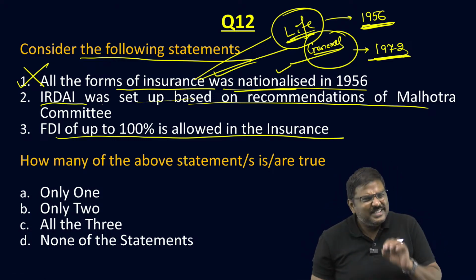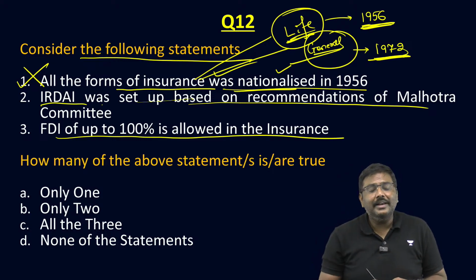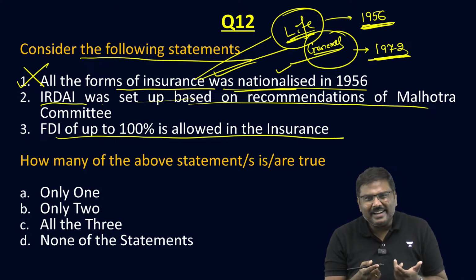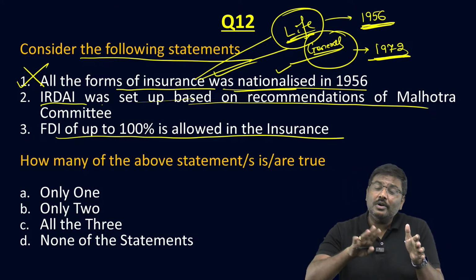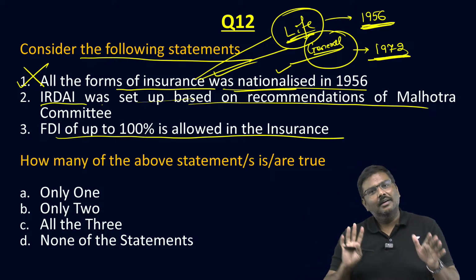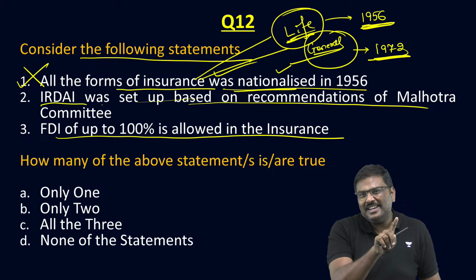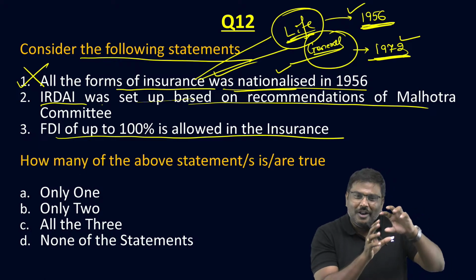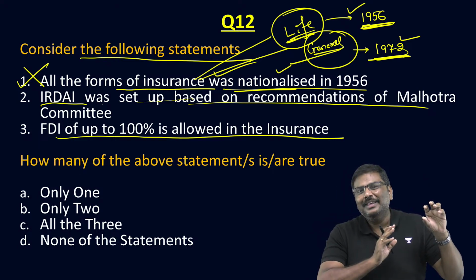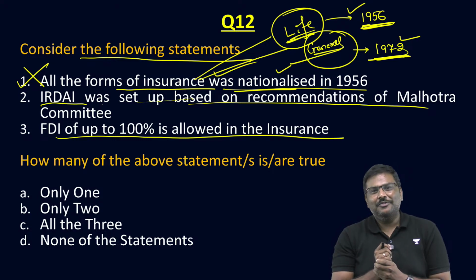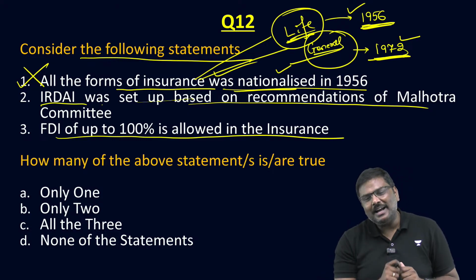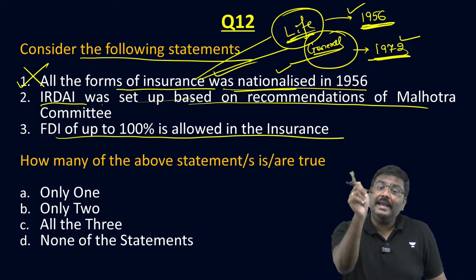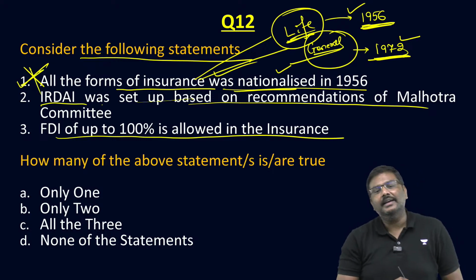So now tell me, is the first statement completely correct? It is not completely correct, only partially correct. But in UPSC, partially correct will not get you marks. It will get you negative marks. You might simply say, partially correct, sir. Out of 2 numbers, I got 1 number correct, so give me half of the marks. UPSC says, Dhanyavad for appearing for the UPSC exam. Your 1 attempt is counted. I will not give you even half marks, but I'll give you a complete negative mark. So the first statement is incorrect.